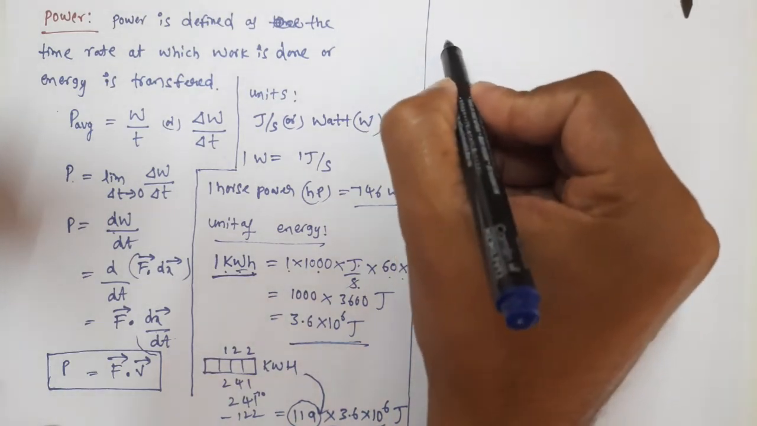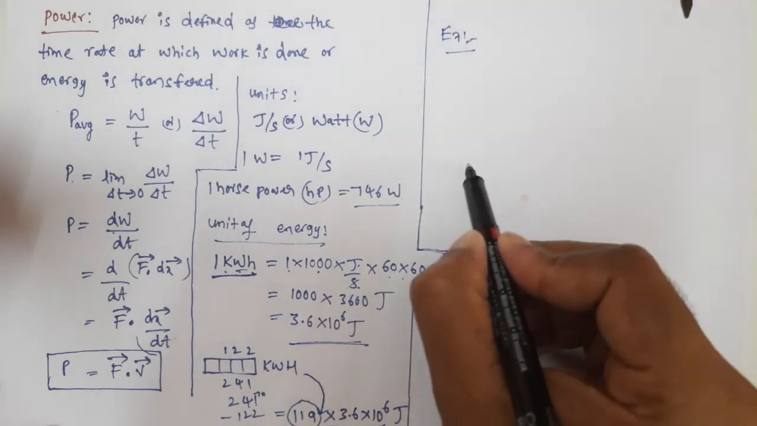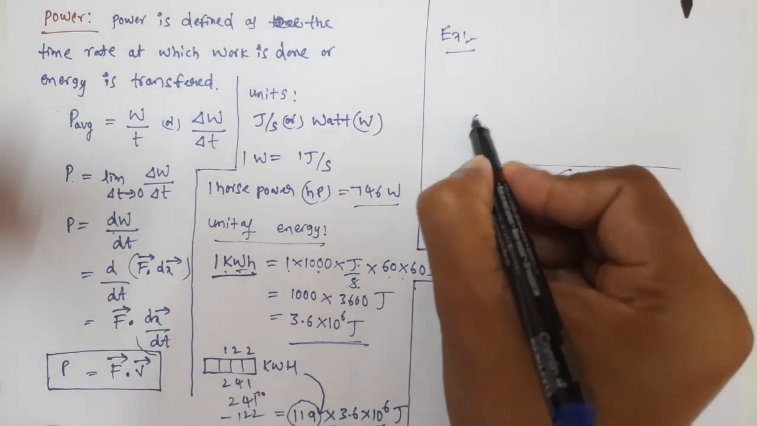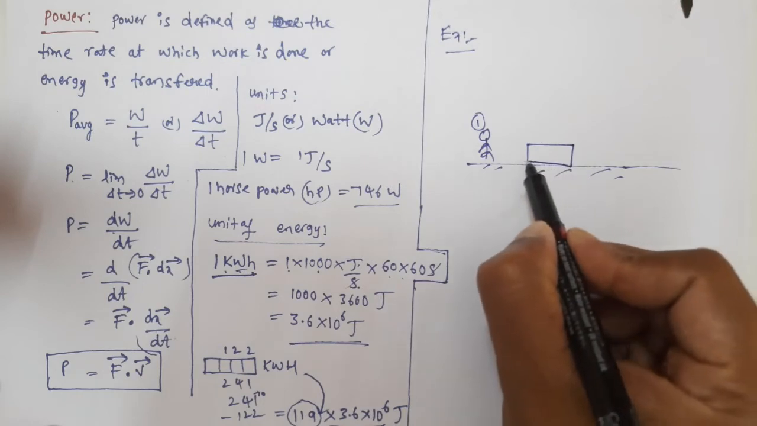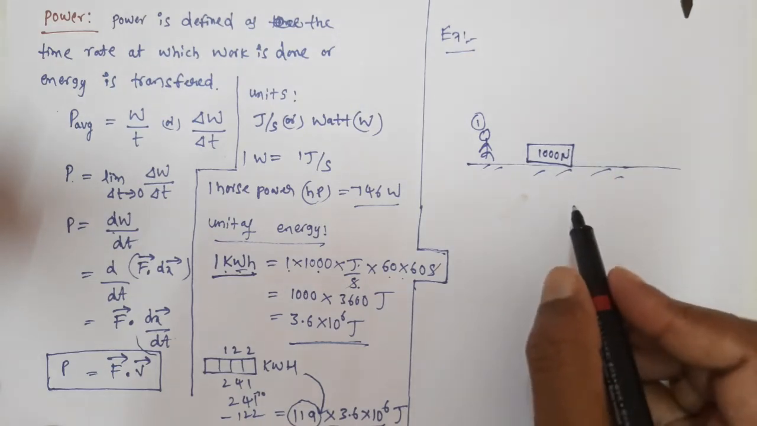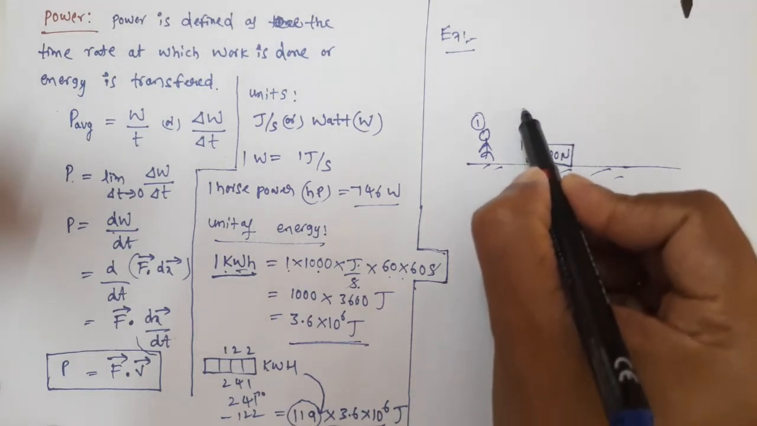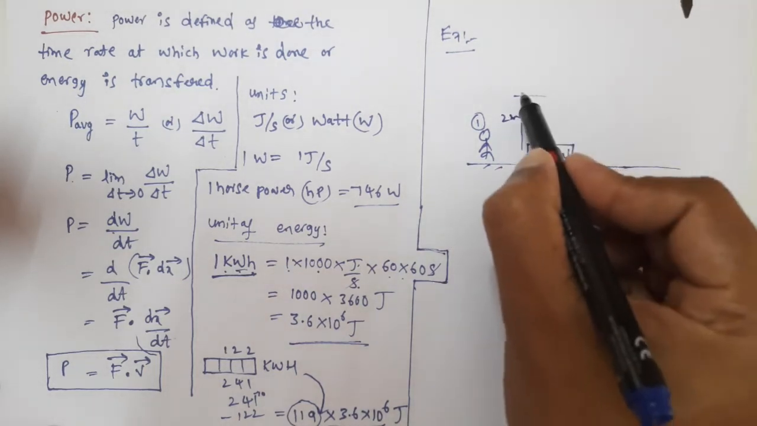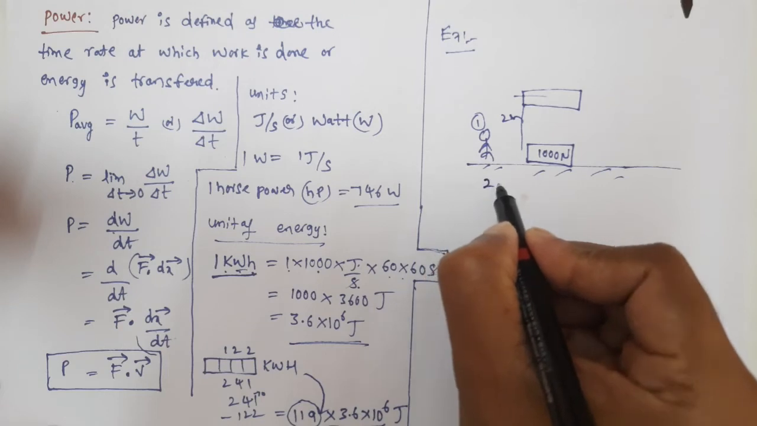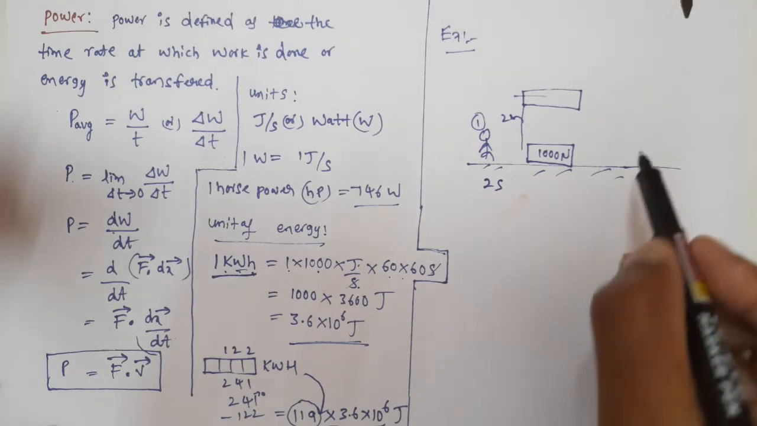Now let us see examples to understand power. Yes, this is the ground we have, and we have person 1. He is lifting an object which has weight, not mass. The weight of this object is 1000 newtons, and he is lifting this object 2 meters height. The time taken for this person is 2 seconds. And we have person 2,